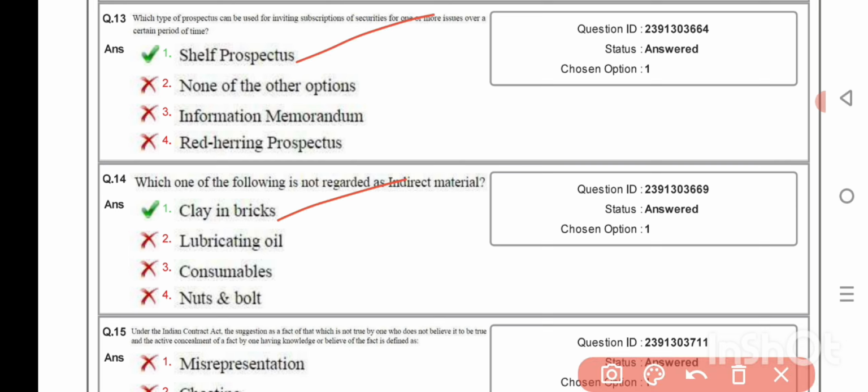Calculate sales to earn a profit of rupees 1,50,000 if fixed cost is rupees 3 lakh and PV ratio is 20%. 22 lakh 50,000. In the budget proposed on 1st February 2017, what is the maximum limit imposed on cash transaction? 3 lakh. Which of the following directors is not appointed by board of directors?